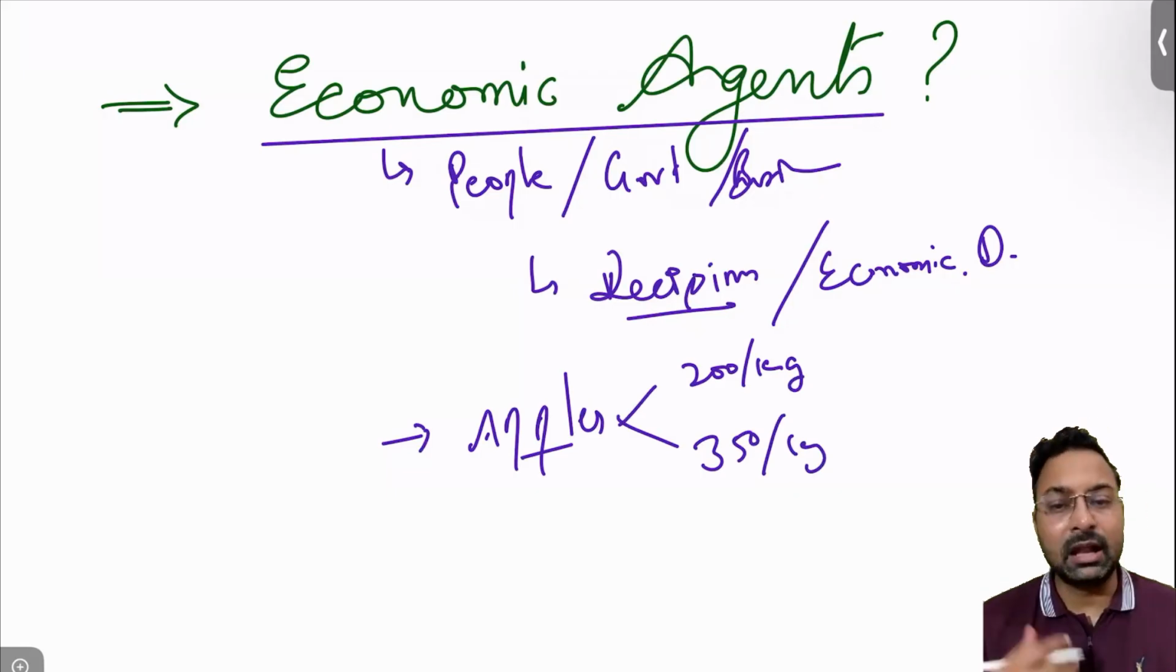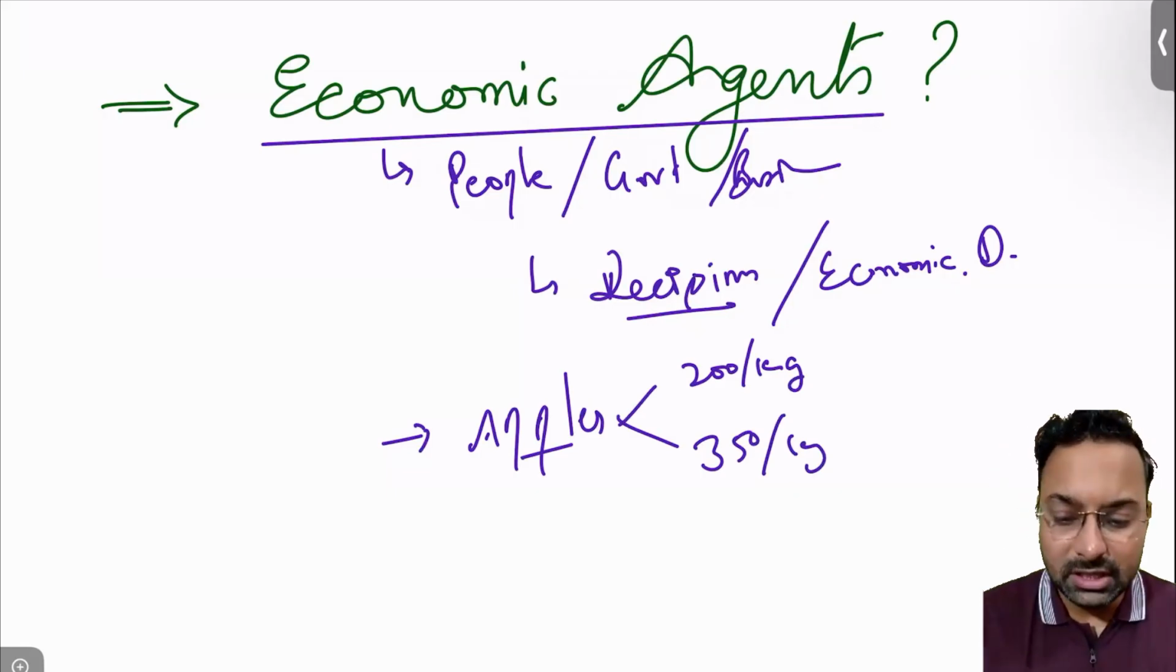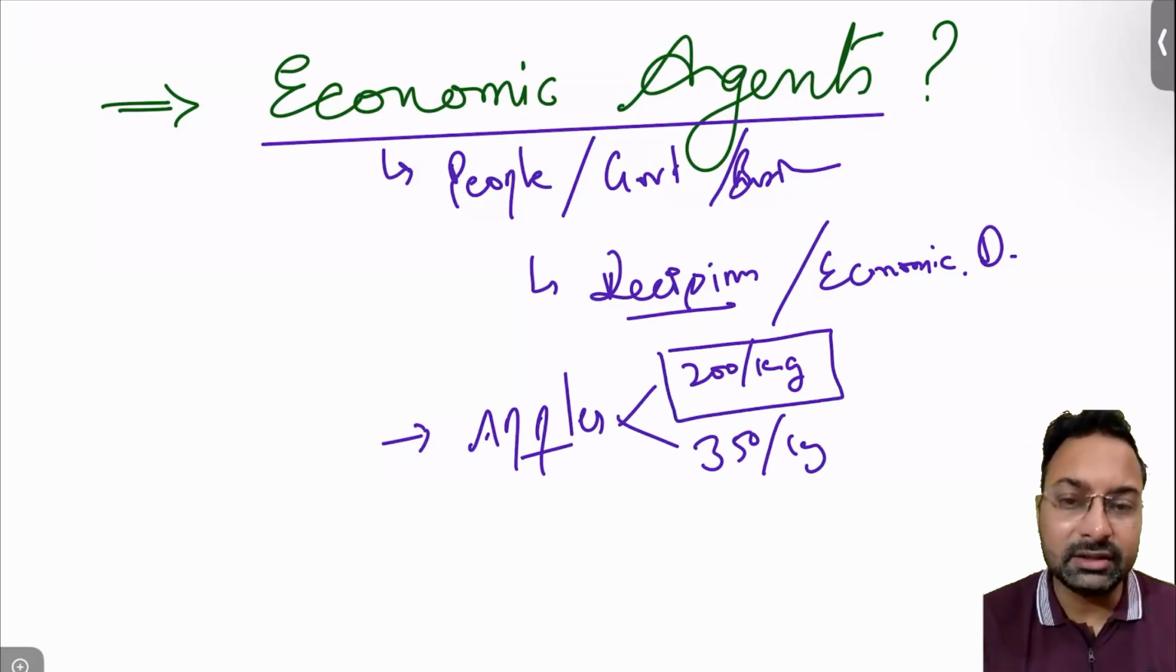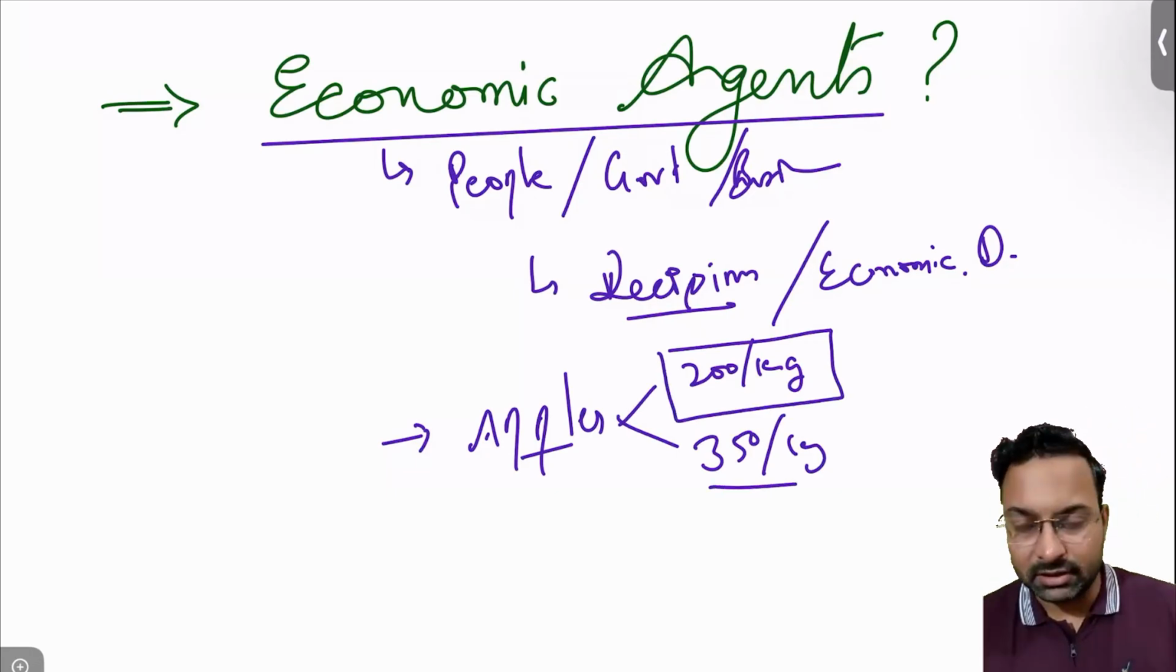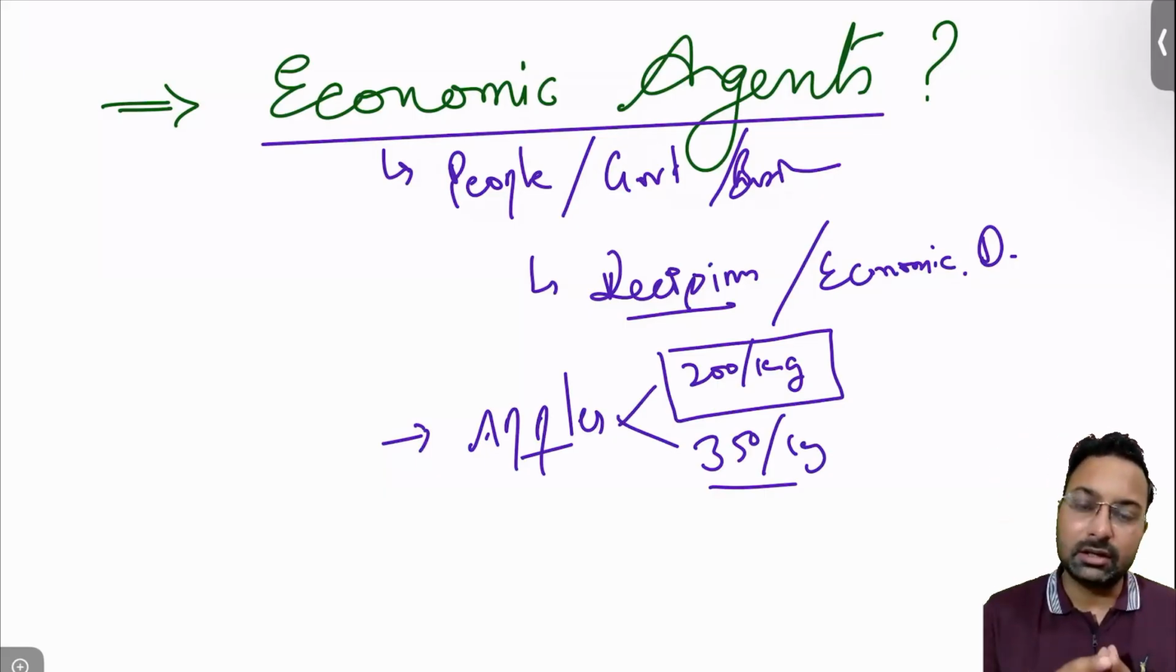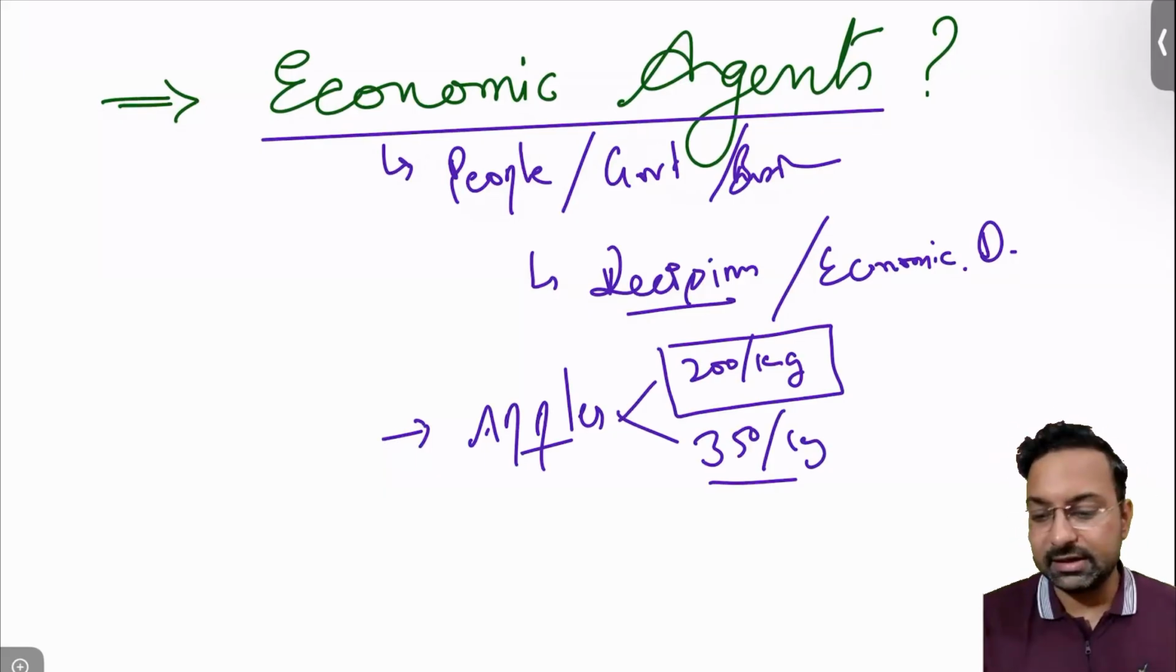Now you are a decision maker. You are an economic agent in that capacity, deciding whether to buy the 200 per kg one or the 350 per kg one. So at that point of time you are an economic agent.